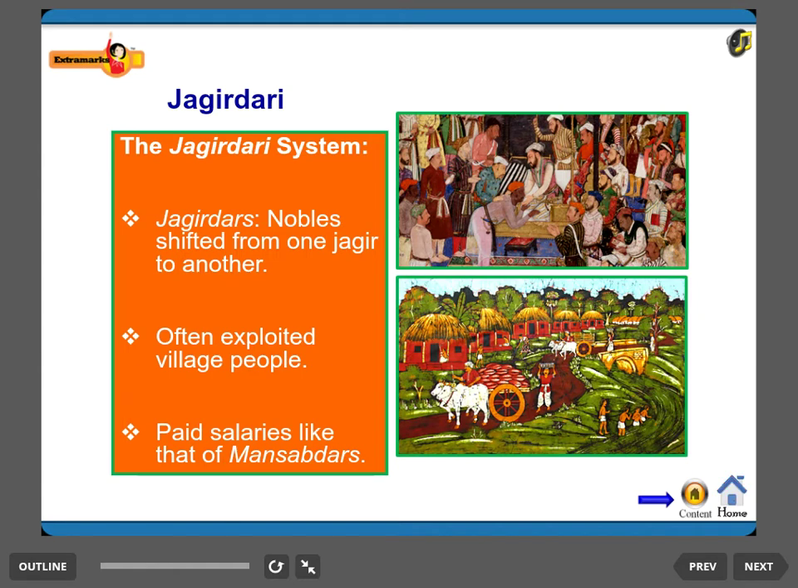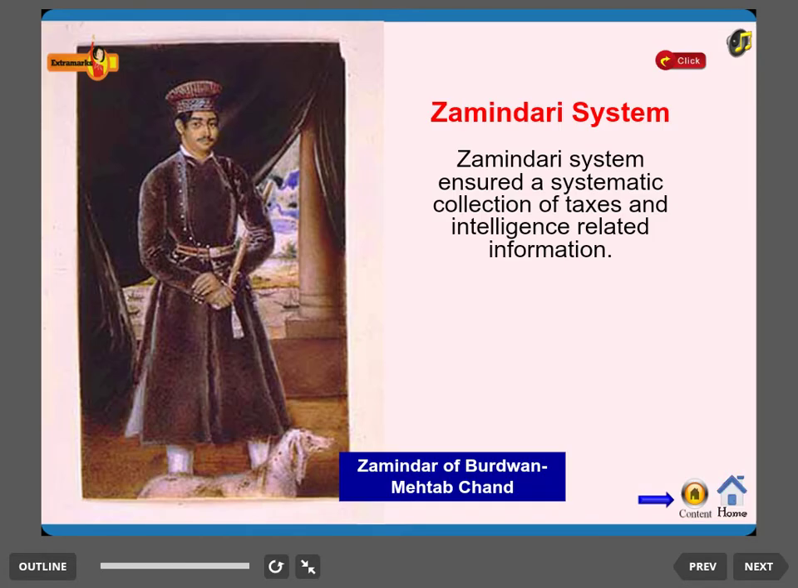Another method was Jagirdari. A Jagirdar means a noble who was shifted from one Jagir to another and often exploited village people. Here you can see Jagirdars were paid salaries like those of Mansabdars. Zamindari system. The Zamindari system ensured a systematic collection of taxes and intelligence-related information.